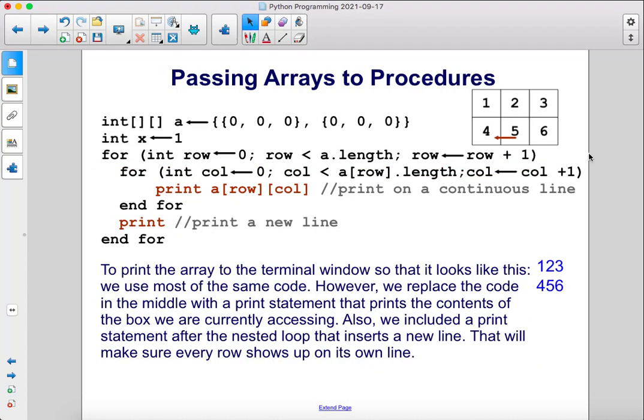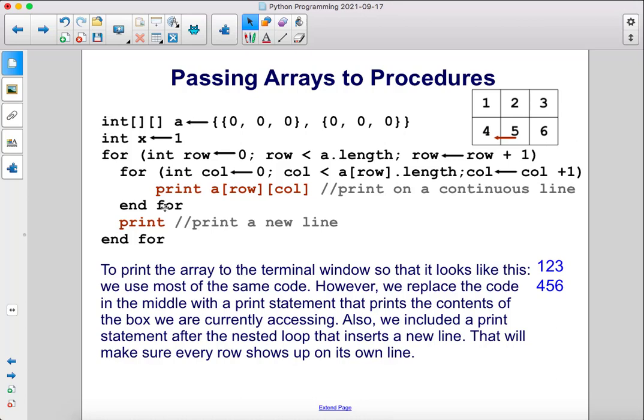Now after we have filled up all of the boxes, let's say we want to print them out so that they look like this, 1, 2, 3, 4, 5, 6. To print the array to the terminal window so that it looks like this, we use most of the same code. However, we replace the code in the middle, here, with a print statement that prints the contents of the box that we are currently accessing.